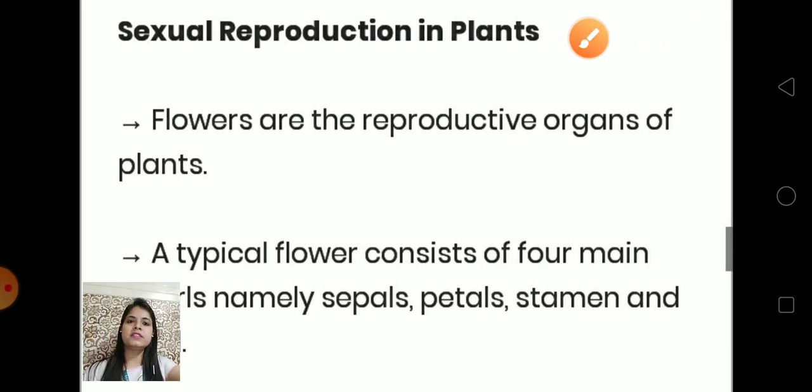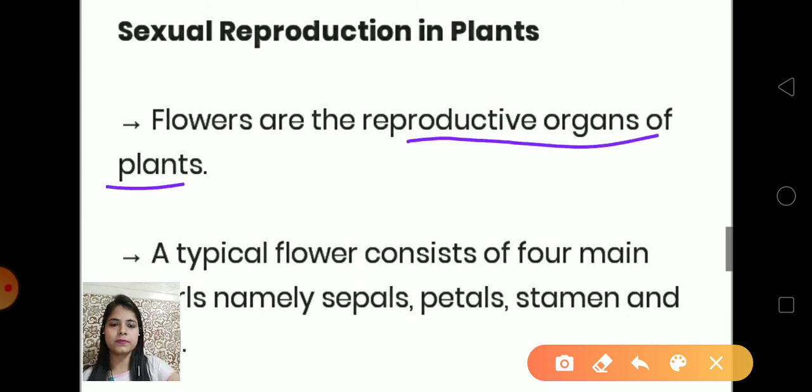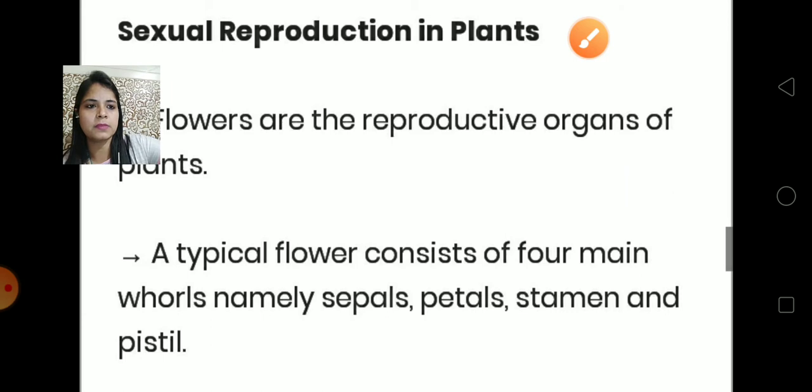Now, sexual reproduction in plants. We will start sexual reproduction in plants. Flowers are the reproductive organs of the plant, meaning the reproductive organs are present in a flower. A typical flower consists of four main parts. Okay, the four main parts of the flower are sepals, petals, stamen and pistil, which has the stigma. Okay.